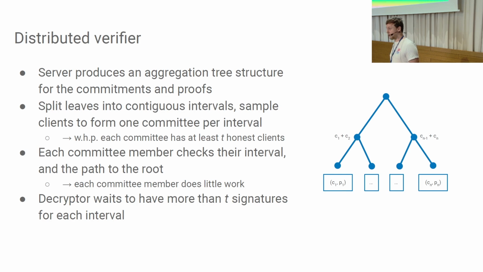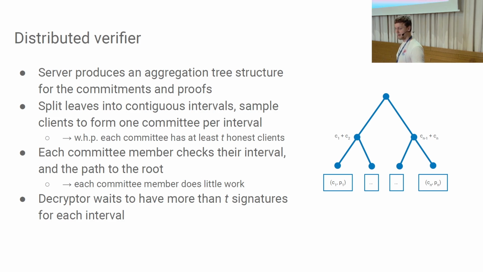Now, how can we implement this role efficiently? So this abstract verifier role, how can we implement this efficiently in a committee? And for that, we use this aggregation tree structure. So think of a Merkle tree where the nodes include hashes of the children nodes, but we also add commitments that sum up in each node. So at the root of the tree, we have a commitment to the final vector that we want to decrypt, as well as the actual value. And then at each intermediate node, we just have this commitment, and at the leaf nodes, we have the client proofs that the client provided in the beginning.